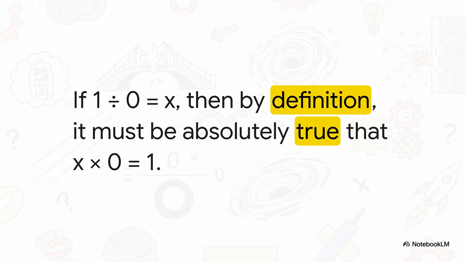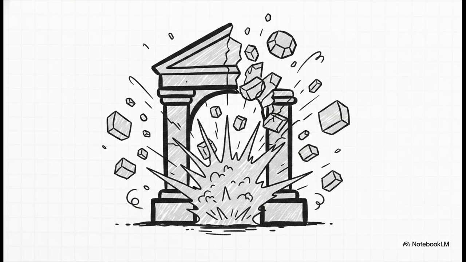So what happens when we apply that strict rule to our forbidden operation? Well, if we try to define 1 divided by 0 as some unknown number, let's call it x, then by definition we have to be able to flip it in reverse. We must be able to find a number x that, when multiplied by 0, magically equals 1. And boom, here's the stark impossibility. We know from the basic axioms of arithmetic that absolutely anything multiplied by 0 is 0. There is no magical number x that turns into a 1 when multiplied by nothing. If we allow division by 0 to exist, we are forced to accept that 0 equals 1. And if 0 equals 1, the entire foundational structure of algebra shatters instantly.